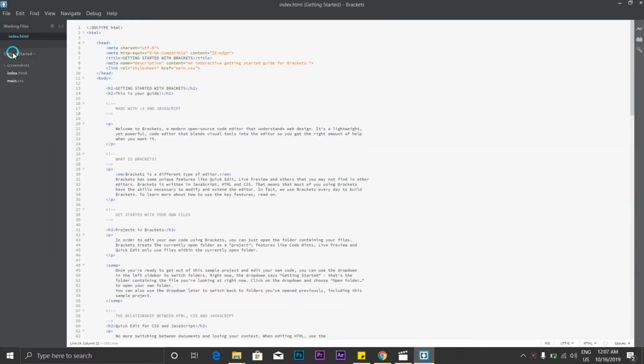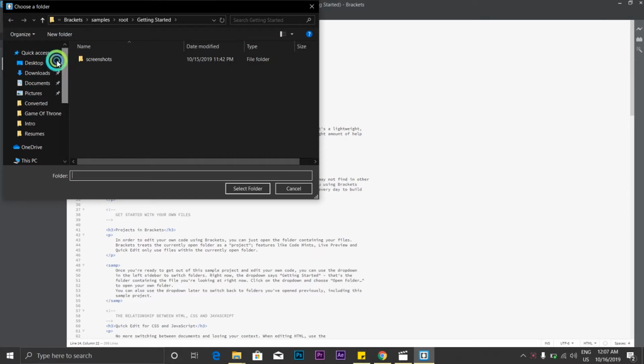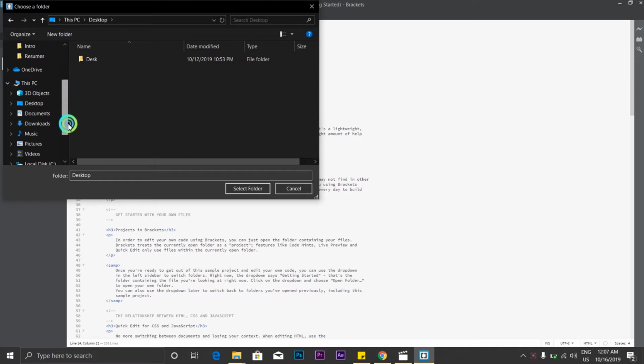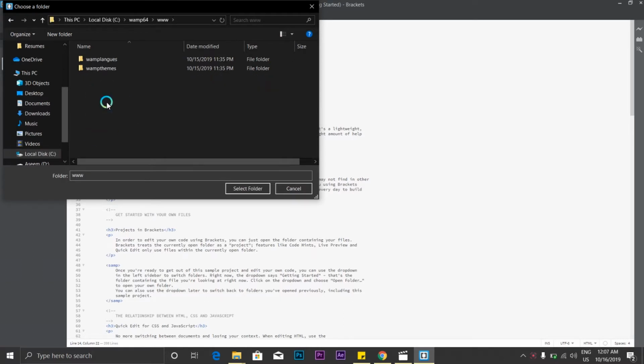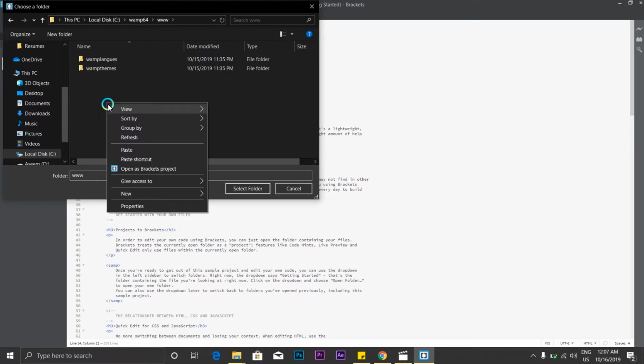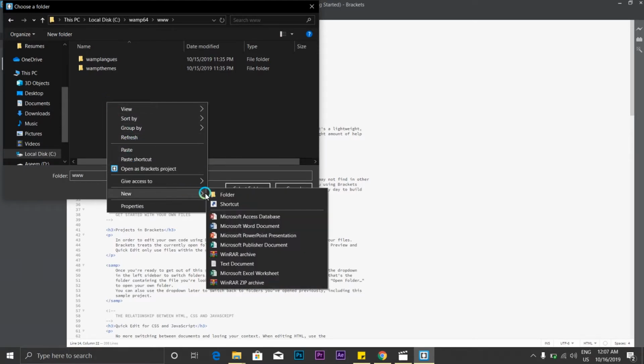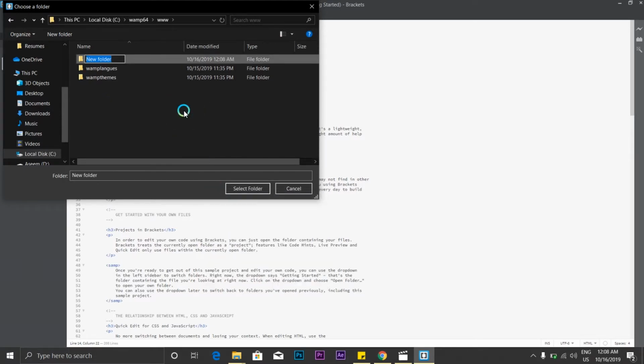Okay, so let me write a small code and run it for y'all. Open folder. One quick note here, you just have to save all your files in the WAMP folder under www. You should save all your files over here only. So I'll go and create a folder. Select.